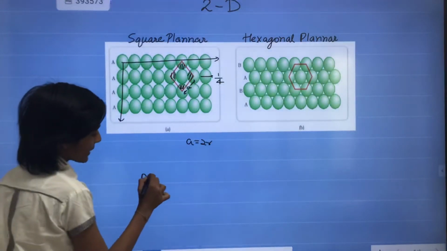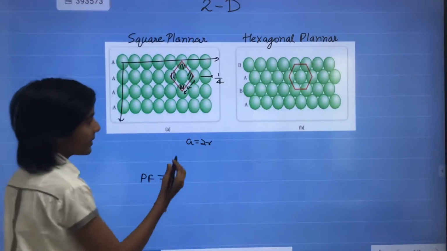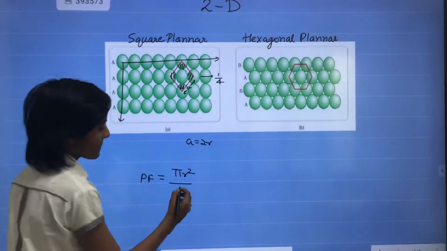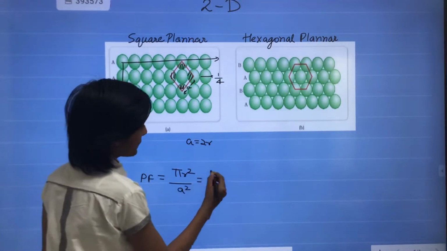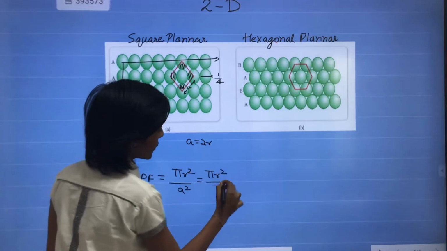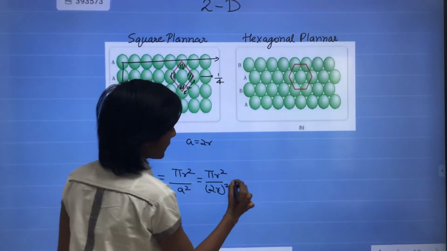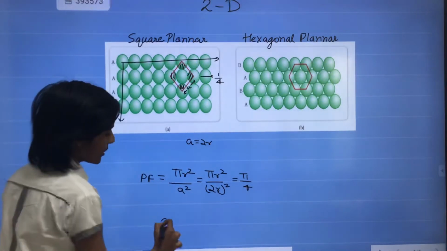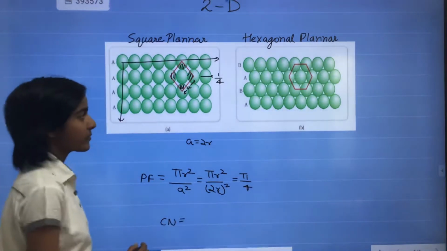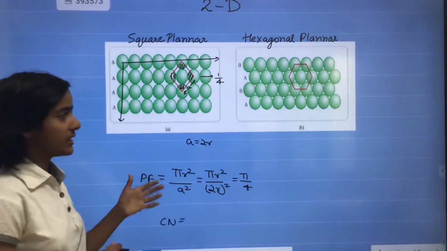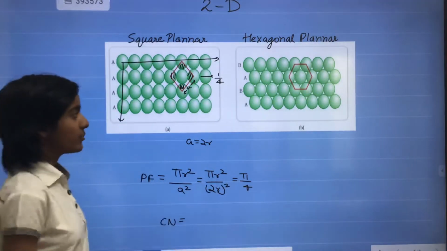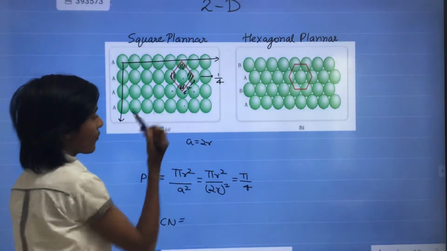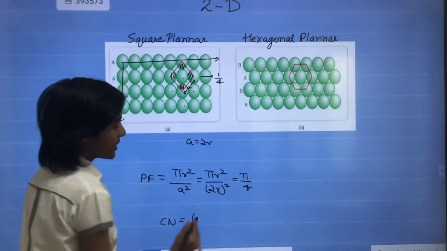So the packing fraction is again pi r square upon a square, and the value of a is 2r, and this is pi by 4. And if we talk about the coordination number, it means the ball is surrounded by how many other balls. If we see this ball, it is surrounded by 4 balls. So the coordination number is 4.